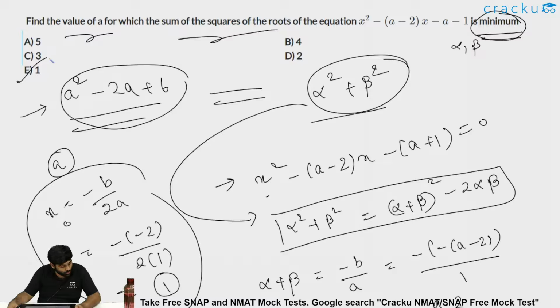Vibhuti got 2, so you should be looking back at your solution, where did you make a mistake, and Niharika got option E, that is right. I hope I am clear. Any doubts in this particular question? The answer has to be option 1. Sorry, I mean to say option E, the answer has to be 1.